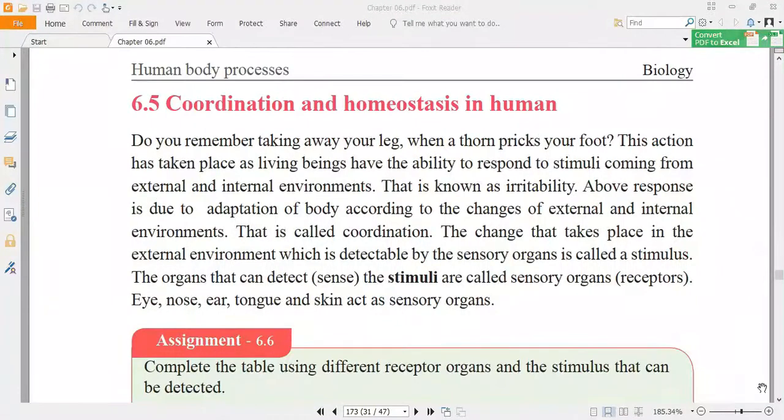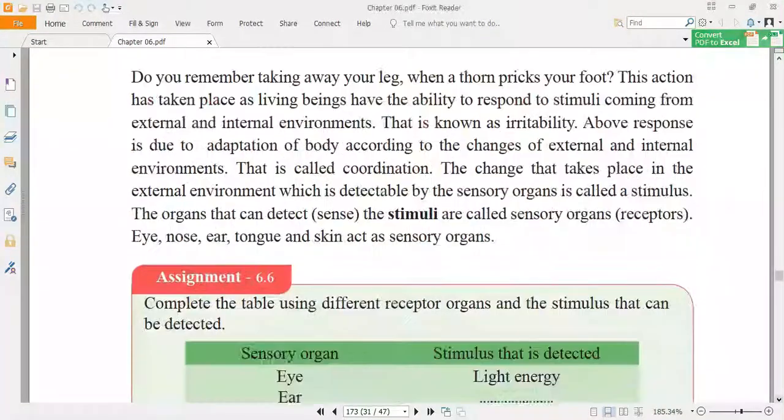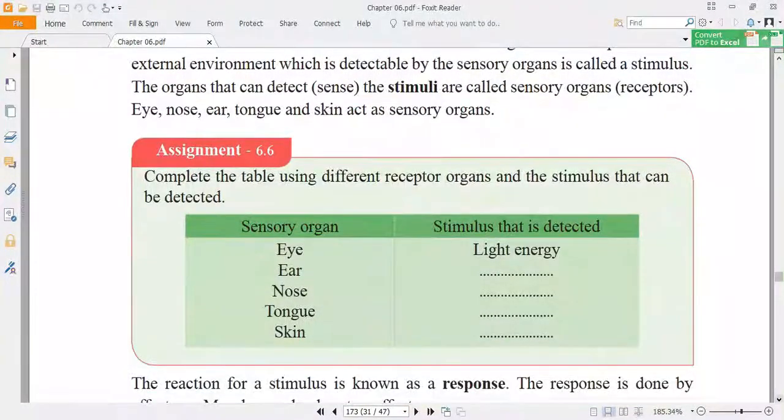So for this coordination purpose, nerves, muscles and hormones are important for coordination, right? And see this assignment 6.6. Complete the table using different receptor organs and the stimulus that can be detected, right? So the five sensory organs are given and the stimulus that is detected.